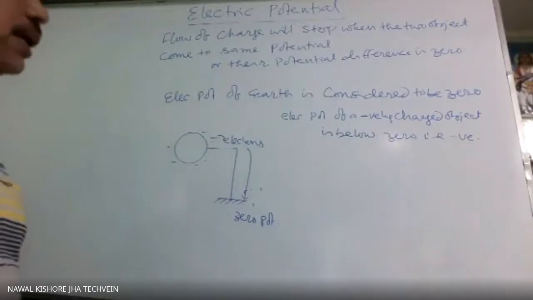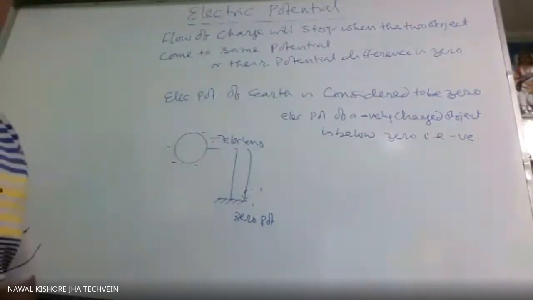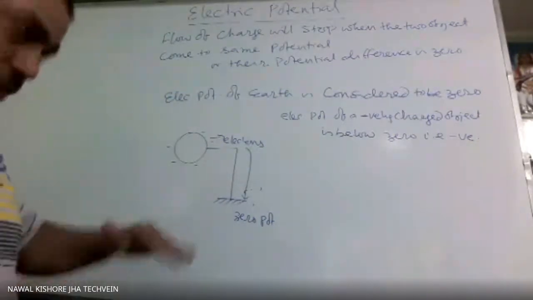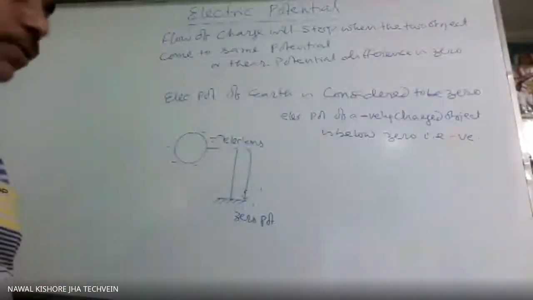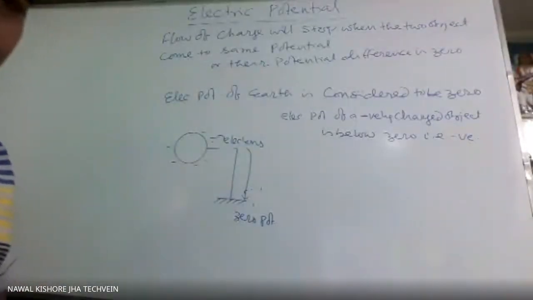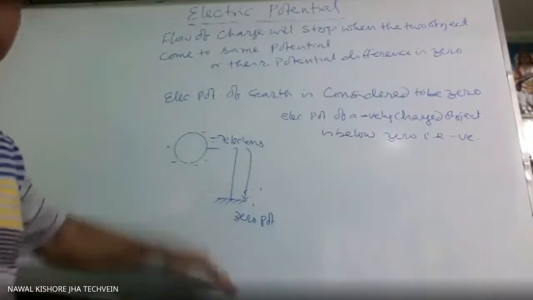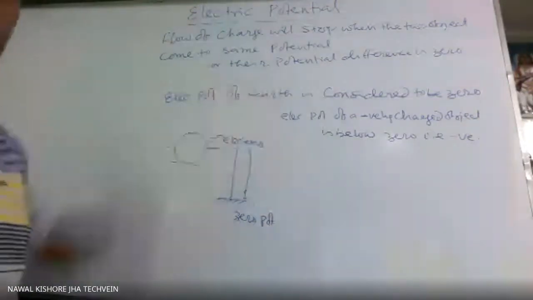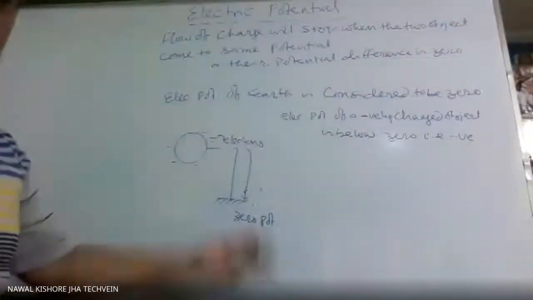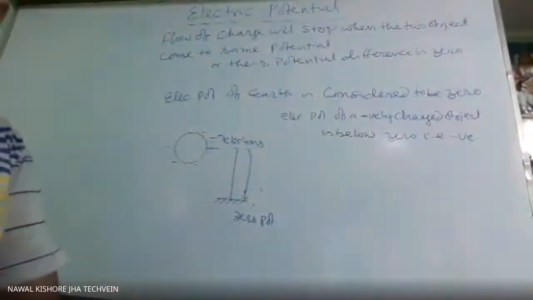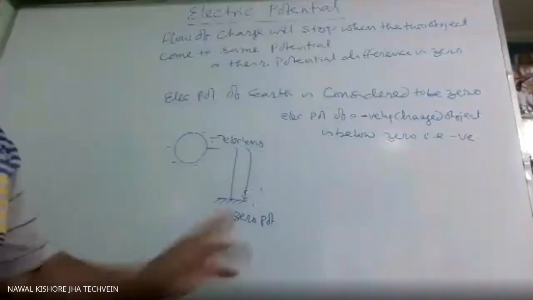So this is the concept of zero potential, higher potential and lower potential. Higher doesn't mean positive potential, and lower doesn't mean negative potential. With plus 5 there, plus 10 there, that plus 10 is higher. Between plus 5 and minus 20, plus 5 is higher. So higher and lower always involve comparison.